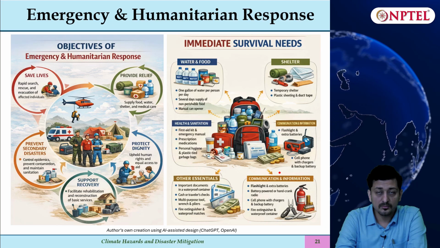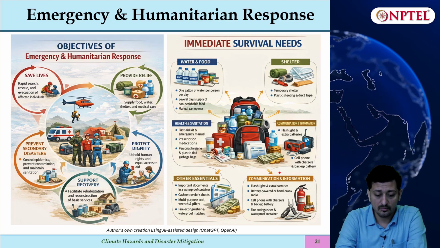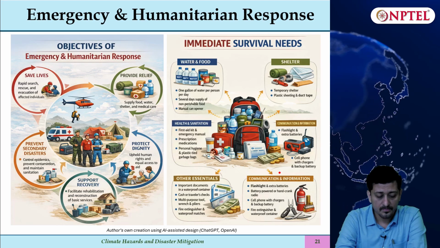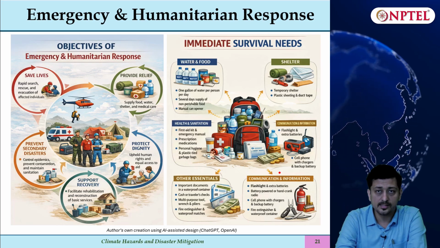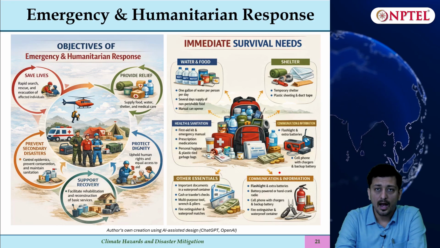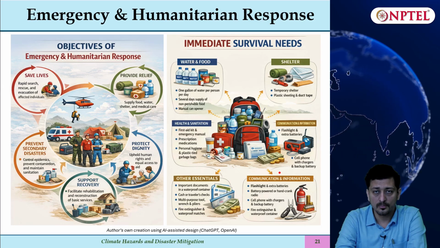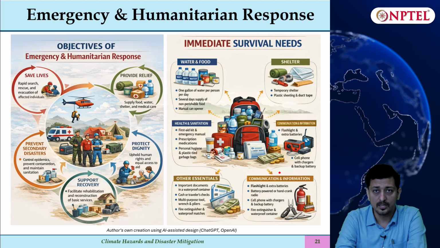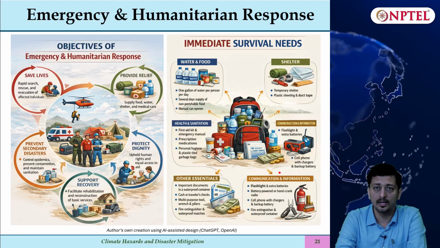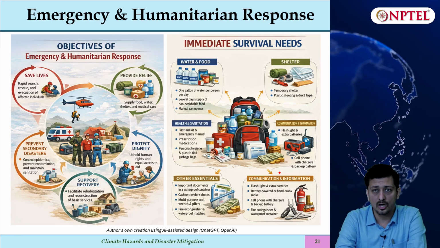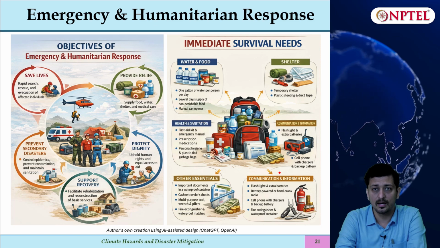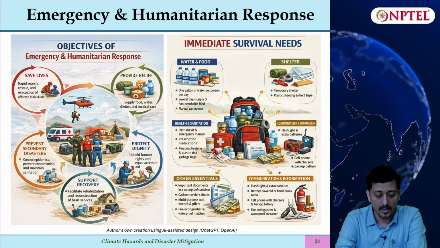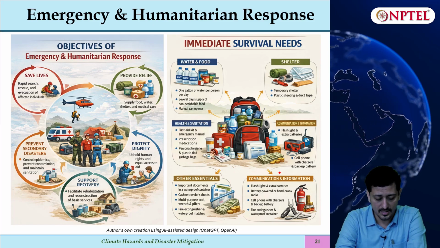The objectives are, we should save lives as much as possible, and we should provide early relief by providing food, water, shelter and medical care. We should prevent secondary disasters. For example, if an area gets flooded and the flood water stays for a longer period of time, then a water contamination issue is imminent. Again, if cleaning does not take place, there could be epidemics like plague. So we should maintain sanitation to avoid epidemic situations, which are secondary disasters.